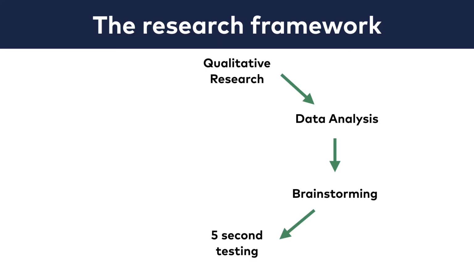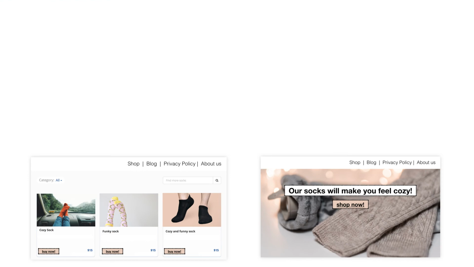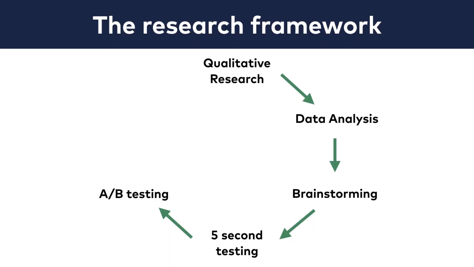If your design or copy doesn't pass the 5-second test, that's usually not a good sign. By the way, if you want to learn more about 5-second testing, read the article that I linked below this video. Okay, but let's say that 2 of our ideas passed the 5-second testing round, the headline that says "Our socks will make you feel cozy," and the version where we show the product list immediately. The branding department of the company also gave the green light to show these versions to our users. So finally, step 5, it's time to A/B test them.